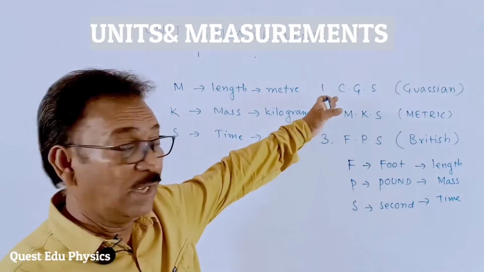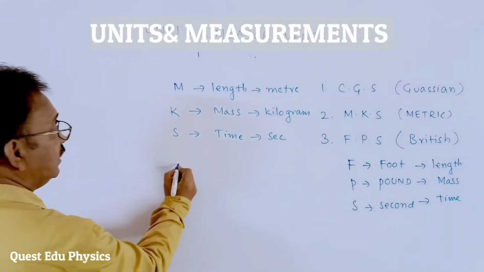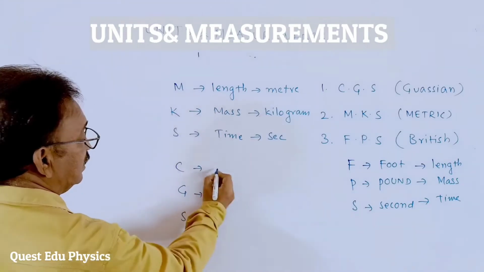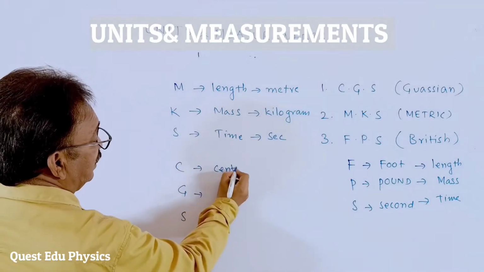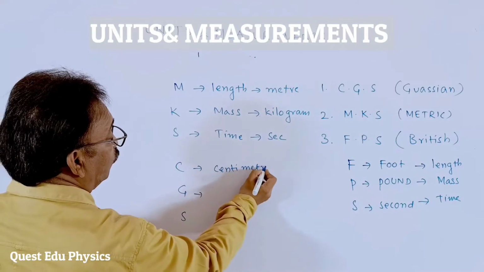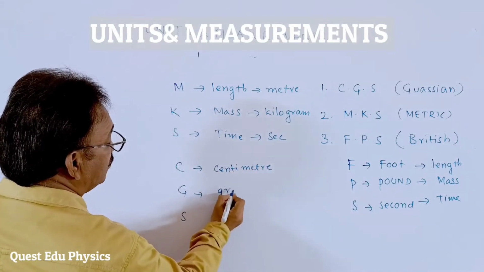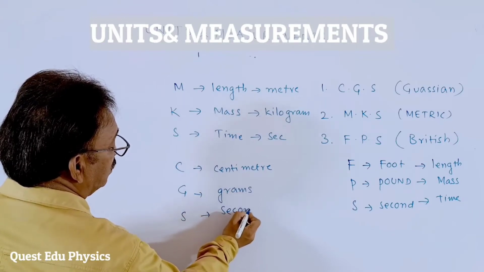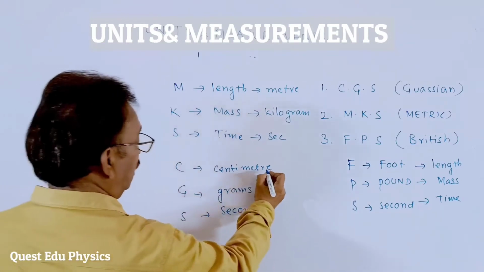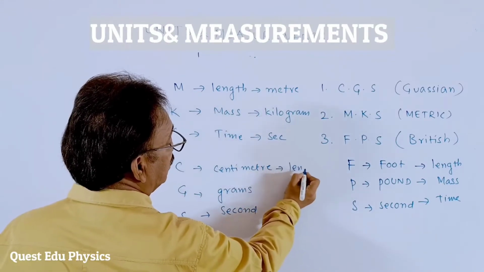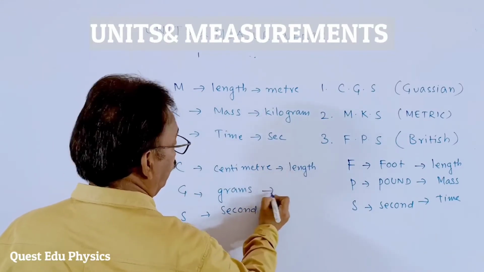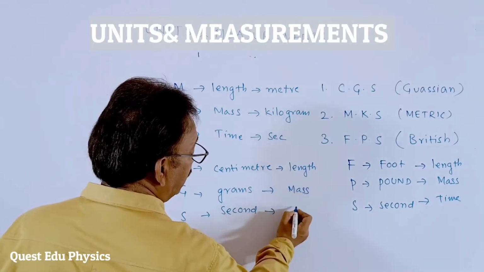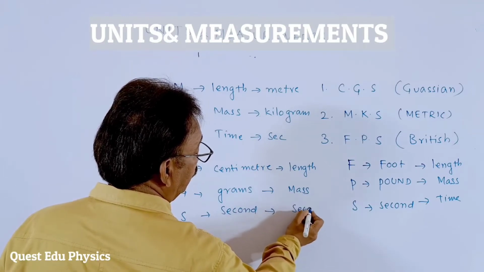And what is the third one? Actually, it's the first one, which we said is the CGS. C stands for centimeter, G stands for grams, and S for second, students. Centimeter represents length, grams is mass, and the third is second.